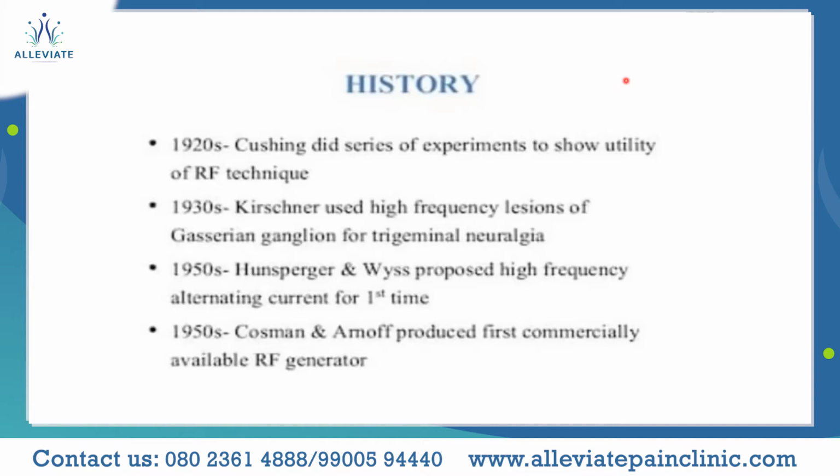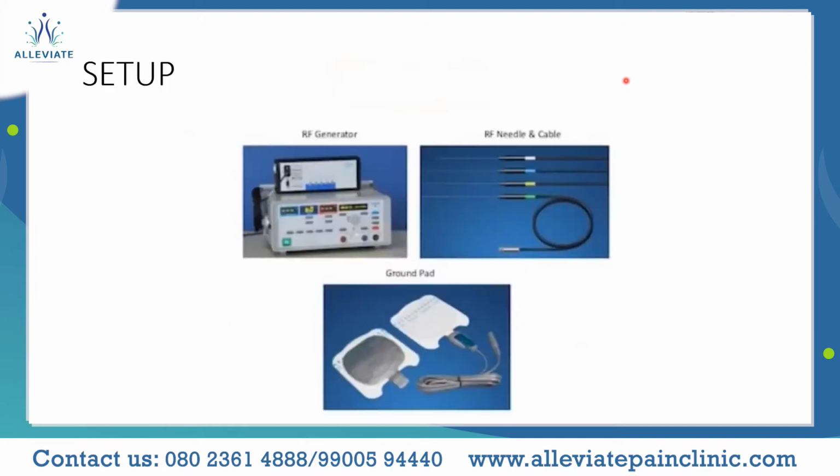So as we saw in the definition, we need an RF generator and we need a tool to pass these radio frequency currents into the patient at the desired tissue to produce the desired biological effect. The setup in general involves the RF generator, then the RF needle and the cable, which is the tool I was referring to, which will carry these radio frequency currents. And then to maintain the circuit, we need the ground pad as well.